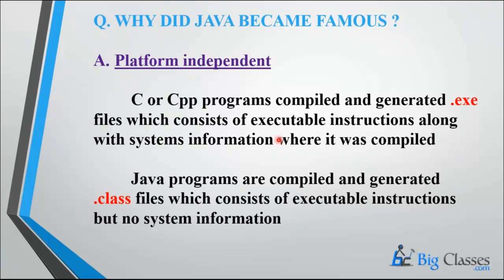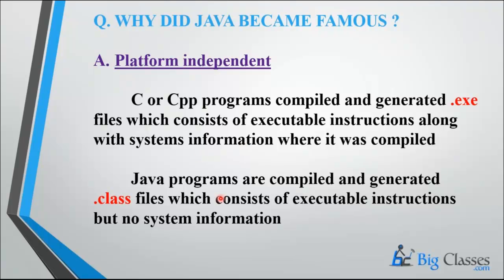If you run it on Linux or Mac, it won't work, because C and CPP carry system information while executing the program. That is the reason C and CPP are platform dependent, and there is one slogan for C and CPP: write once, compile anywhere, WOCA. Observe the terminology, WOCA: write once, compile anytime. You need to compile a C or CPP program if you change the platform.